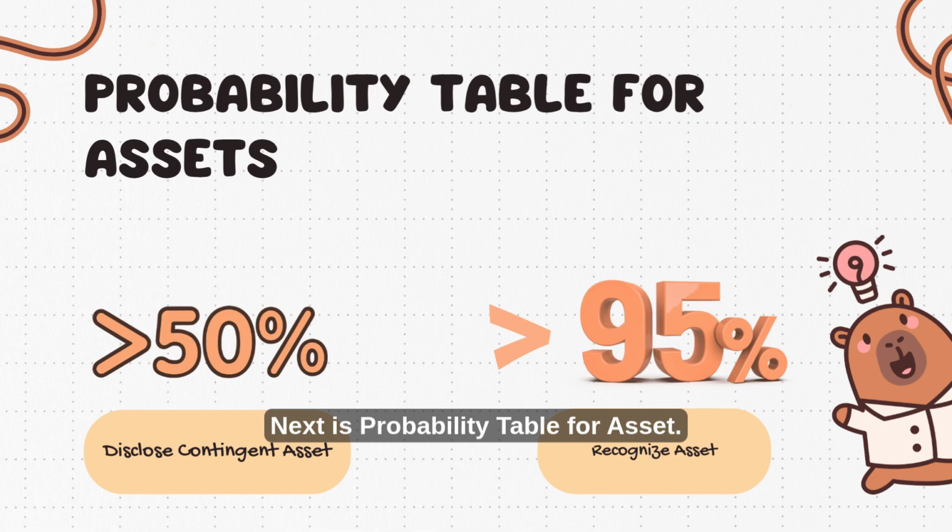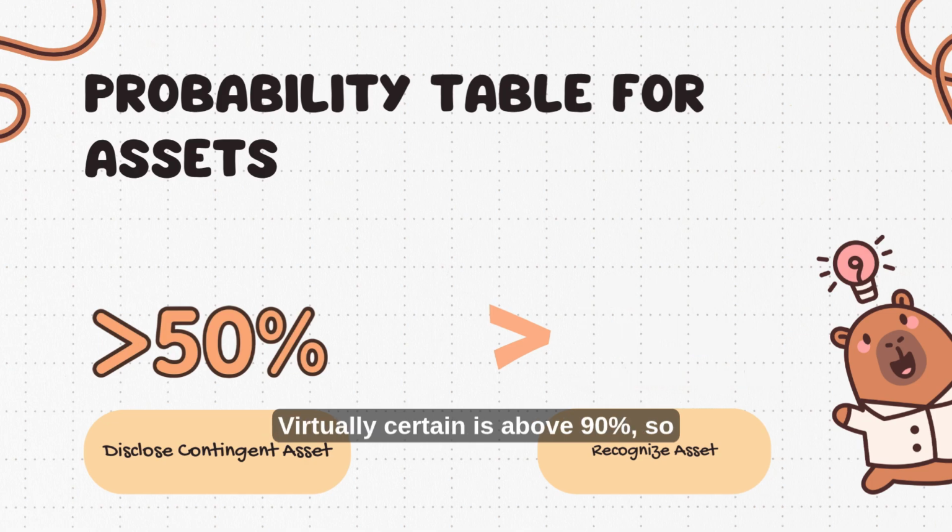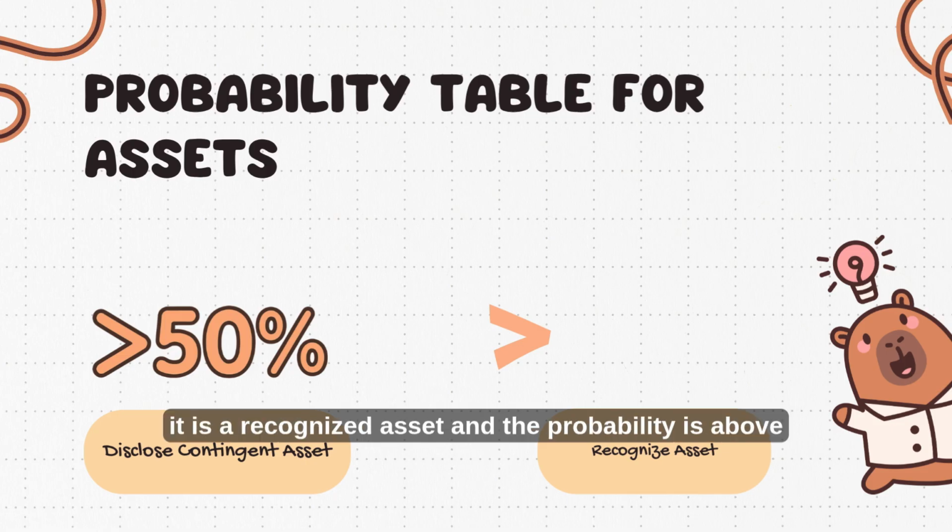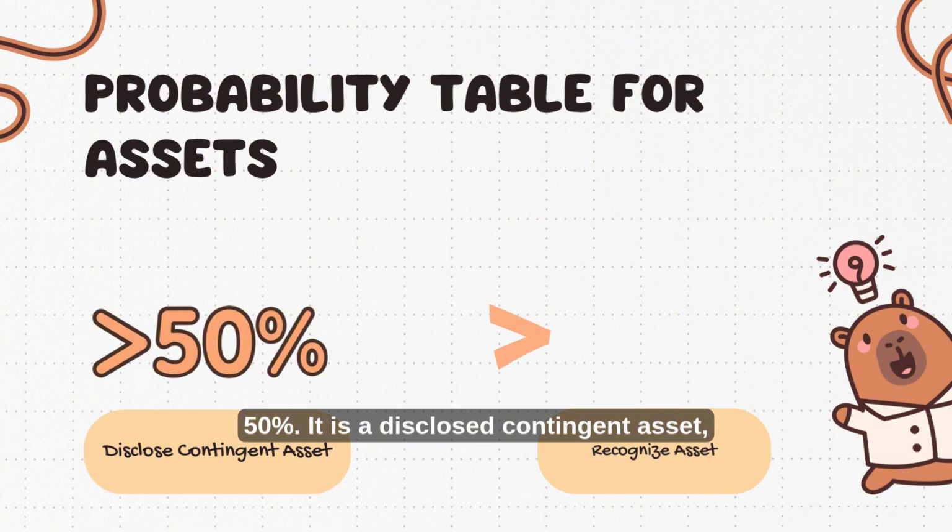Next is the probability table for asset. Virtually certain is above 90%, so it is a recognized asset, and the probable is above 50%. It is a disclosed contingent asset, and possible or remote is no action required.